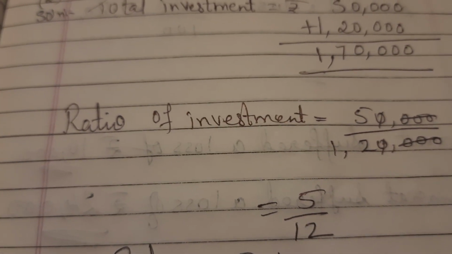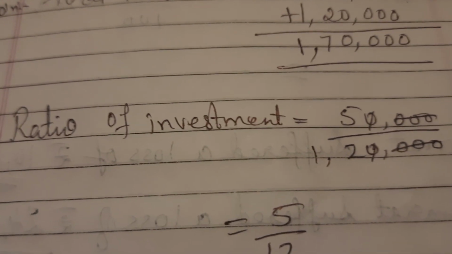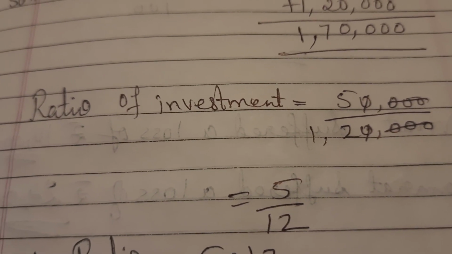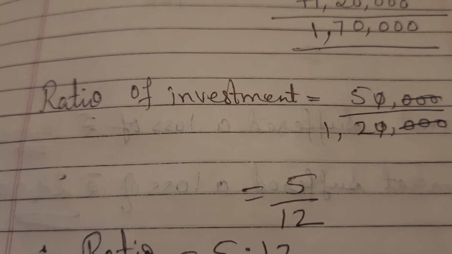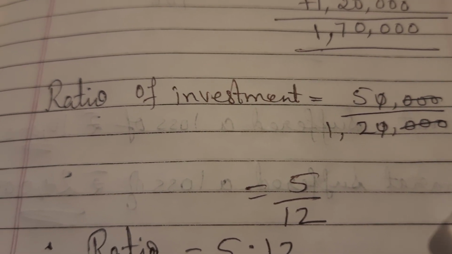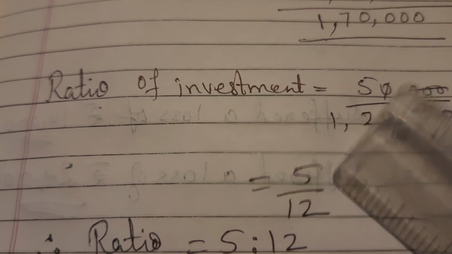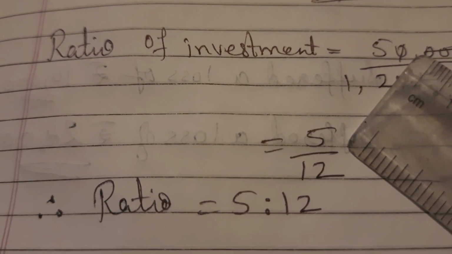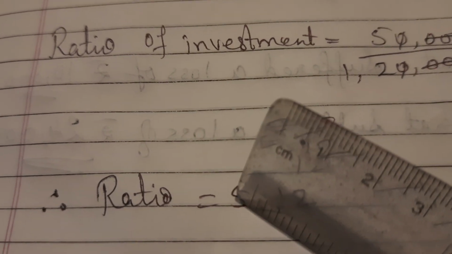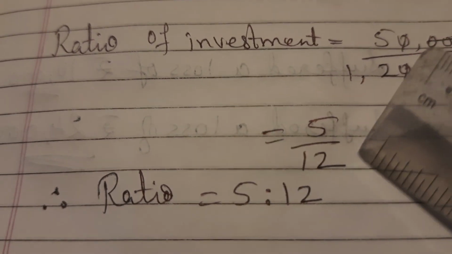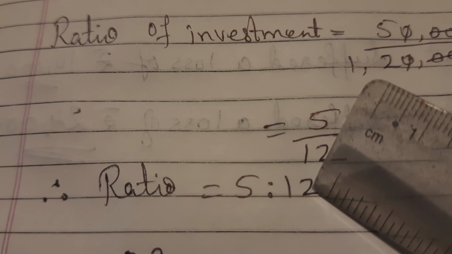To find the ratio of investment, we take the amounts as 50,000 upon 1,20,000. Cancel the zeros and we are left with 5 upon 12. That is the ratio. So Virat has invested 5x and Samrat has invested 12x.